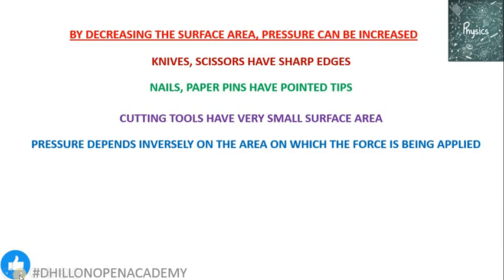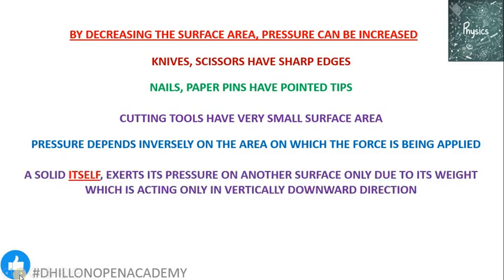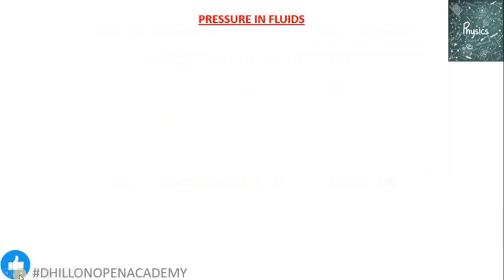So by changing the surface area, we can change the magnitude of the pressure, but only in case of solids. A solid exerts pressure on another surface on which it is present only because of its weight, which always acts in the vertically downward direction. Because a solid cannot apply its weight sidewise or in the upward direction, a solid cannot apply any lateral pressure. It can only apply pressure in the downward direction.